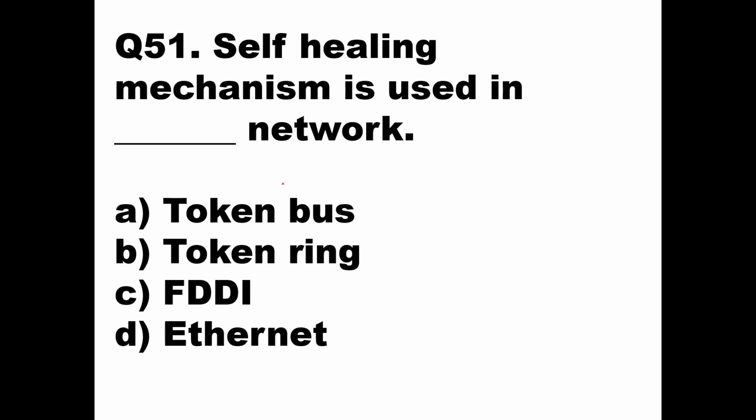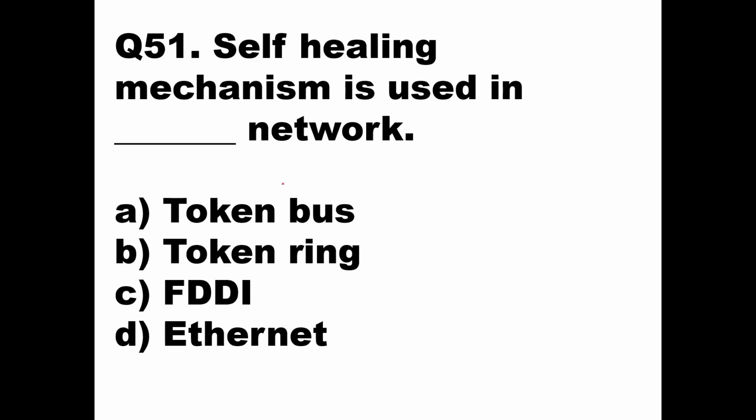And once the data reaches the destination address, the destination computer will change a bit in the acknowledgement bit of the data, and then it will send the data back to the original sender. The original sender will see that the acknowledgement flag is raised, and once it is raised, it will come to know that the data has been received. Now this happens in token ring.